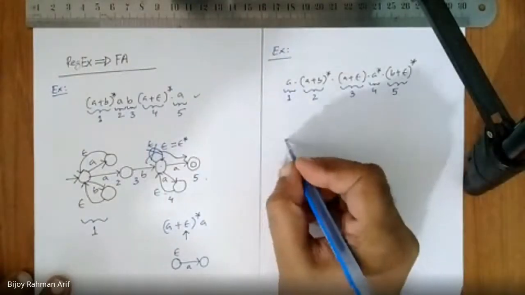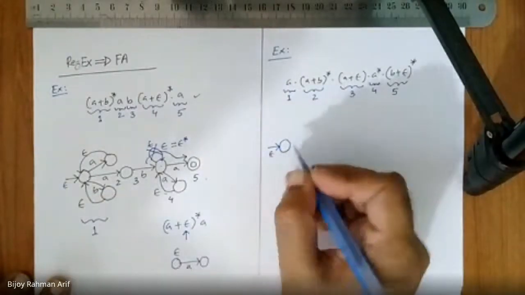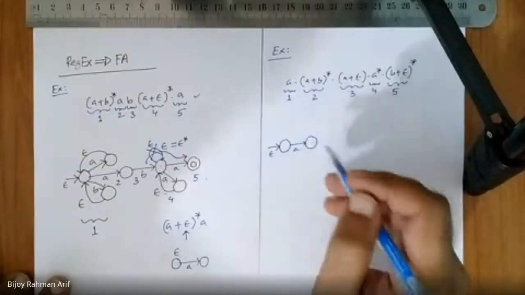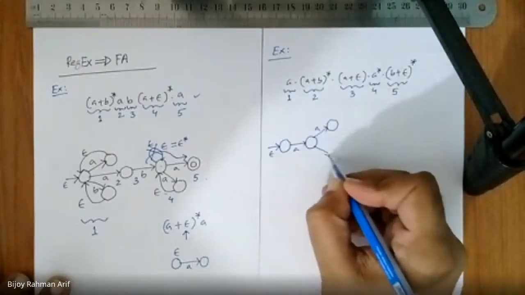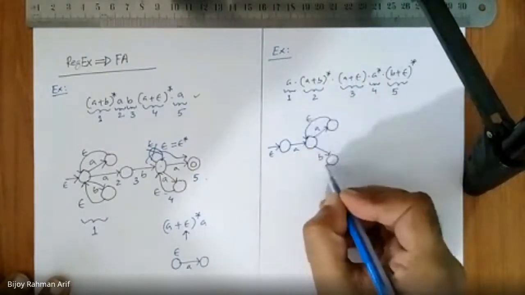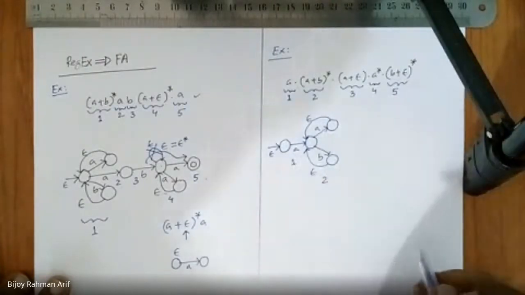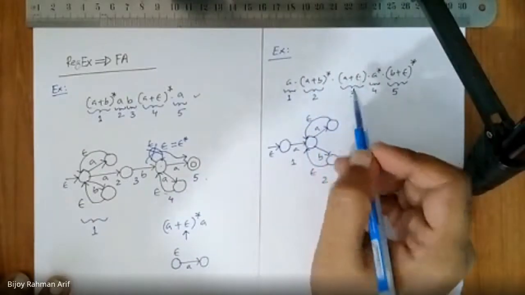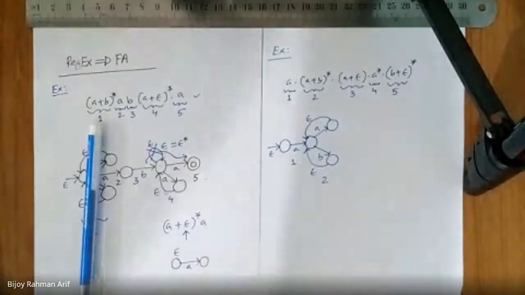So let's start from here. Seeing A, I should go over here. Then again, (A union B) star. Seeing A, I can go over here. Seeing B, I can go over here. Then coming back here using epsilon, coming back here using epsilon. So I get number 2. This is number 1, this is number 2. Then concatenate with A or epsilon. So how can I do that? Tell me, A or epsilon.